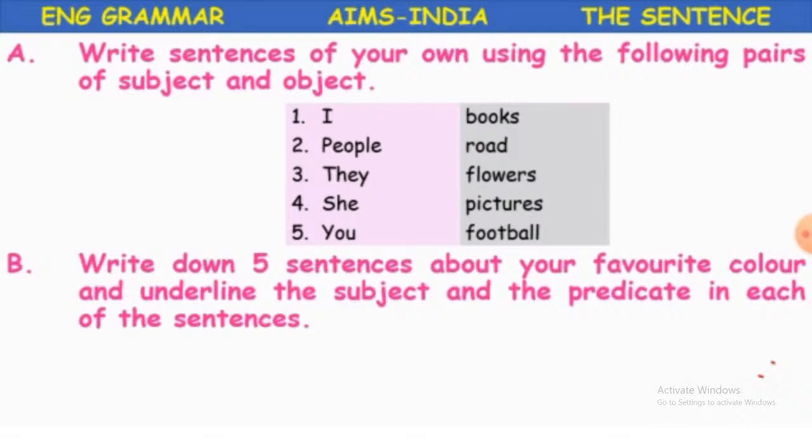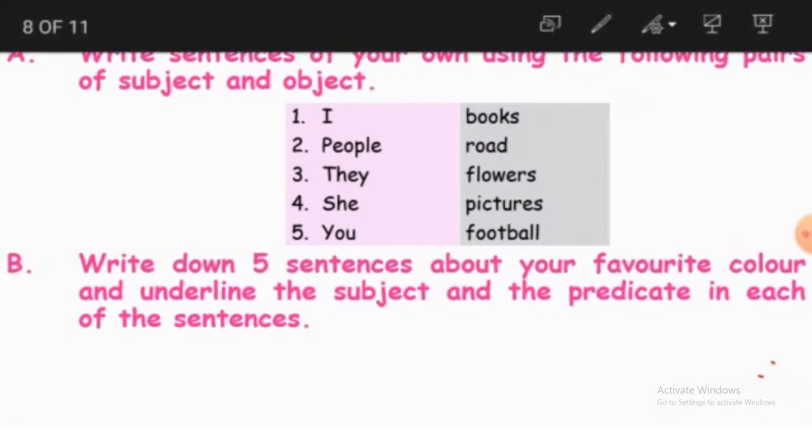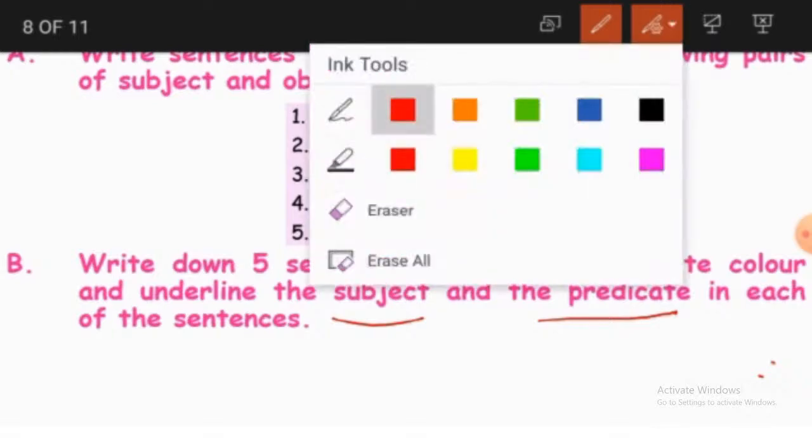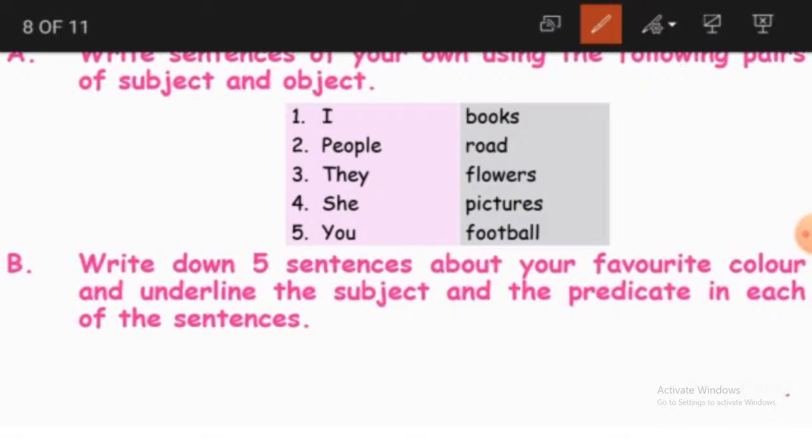Try to write at least 5 sentences about your favorite color and underline the subject and the predicate in each of the sentences. Okay children, can you do that? So carry on with that work and check how much you have learnt about subject and predicate. Okay,